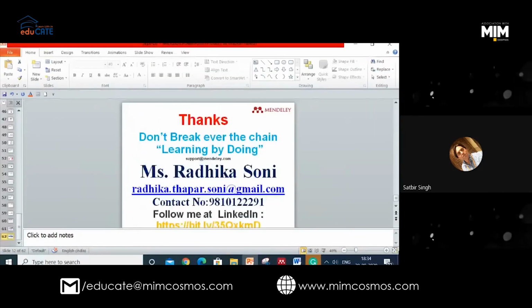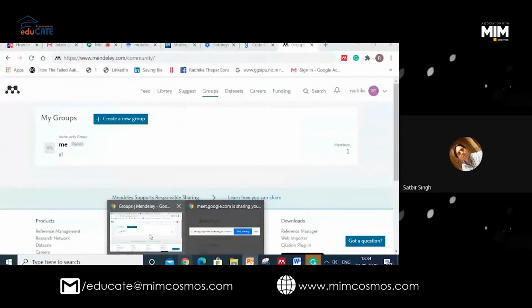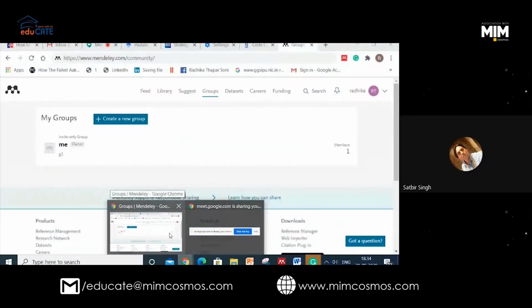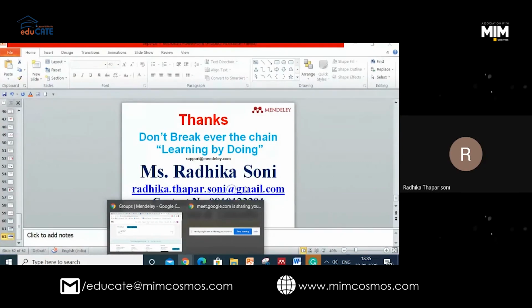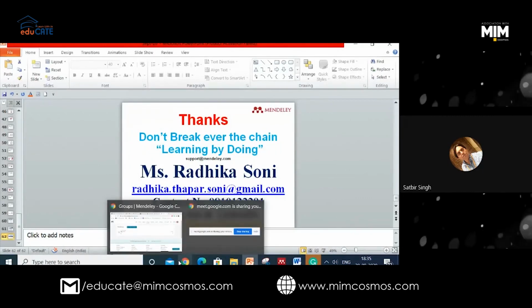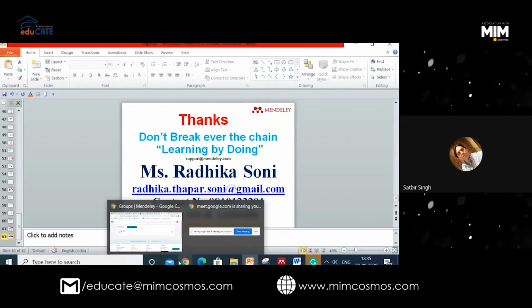Radhika ma'am, I downloaded Mendeley Web Importer. It is coming in the web page of Chrome Web Store, right? But I'm not able to see the icon like you have on the toolbar. No issue. You go to the settings, sir. Check the plugins of your browser, Mendeley, and pin it. Pin it means because you might be having many other plugins, that is why it has come in the queue. Ma'am, you want me to go to Mendeley Desktop again? When I'm seeing in the toolbar, it is still showing install web importer.